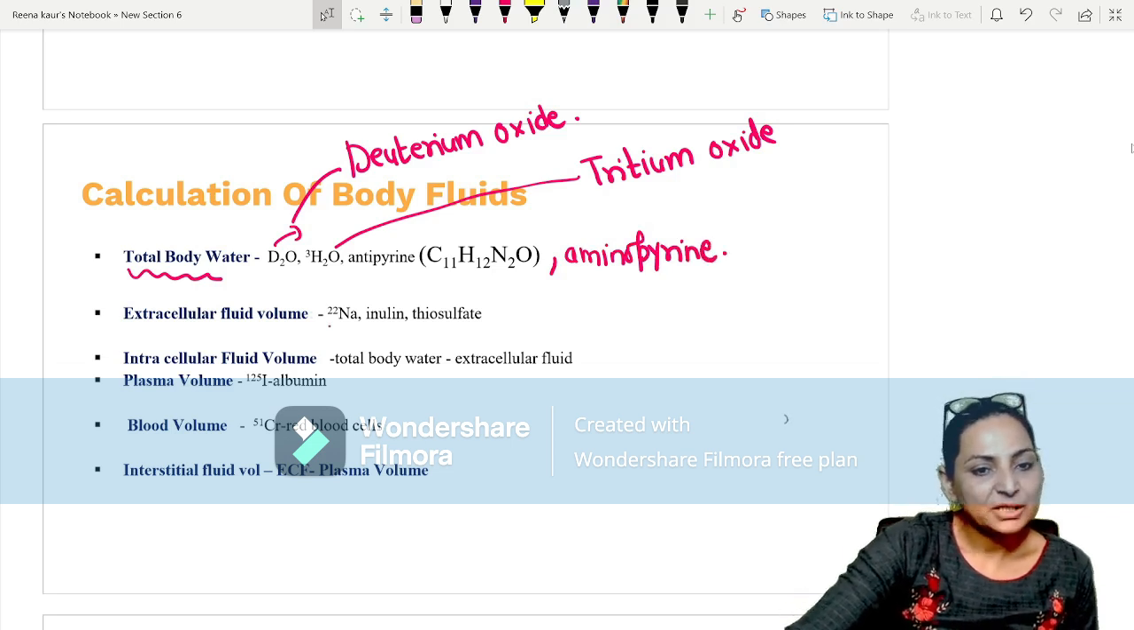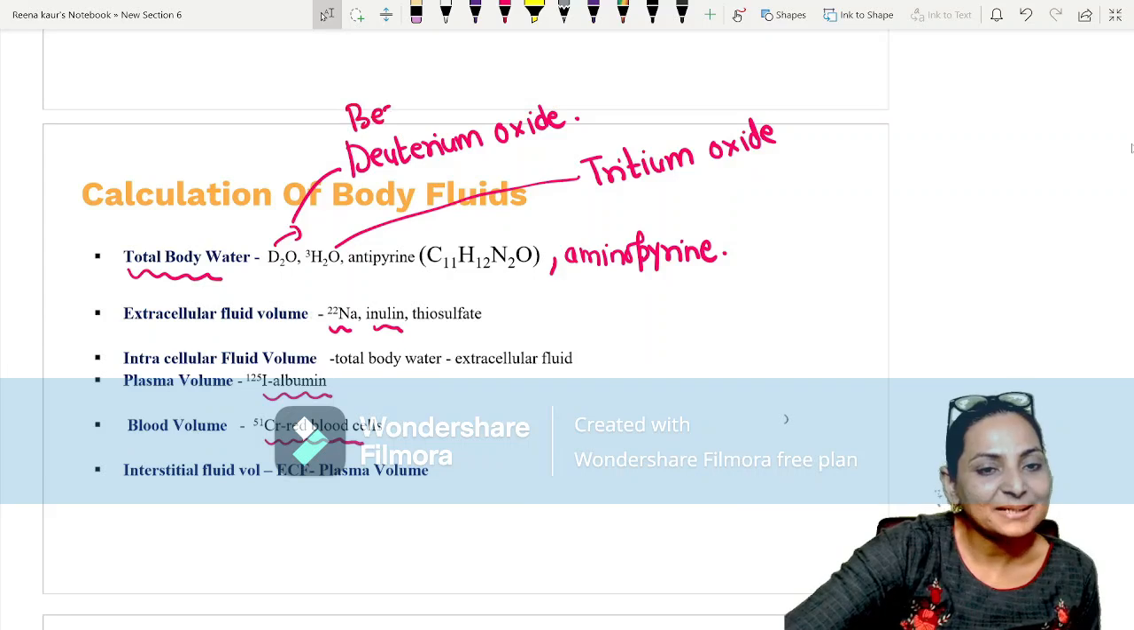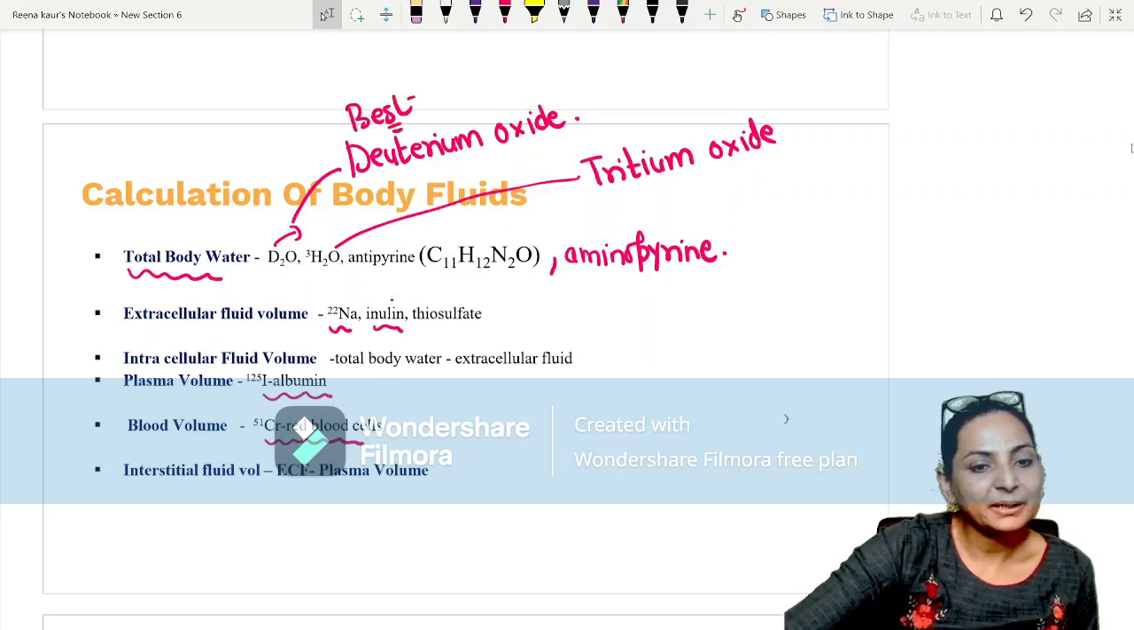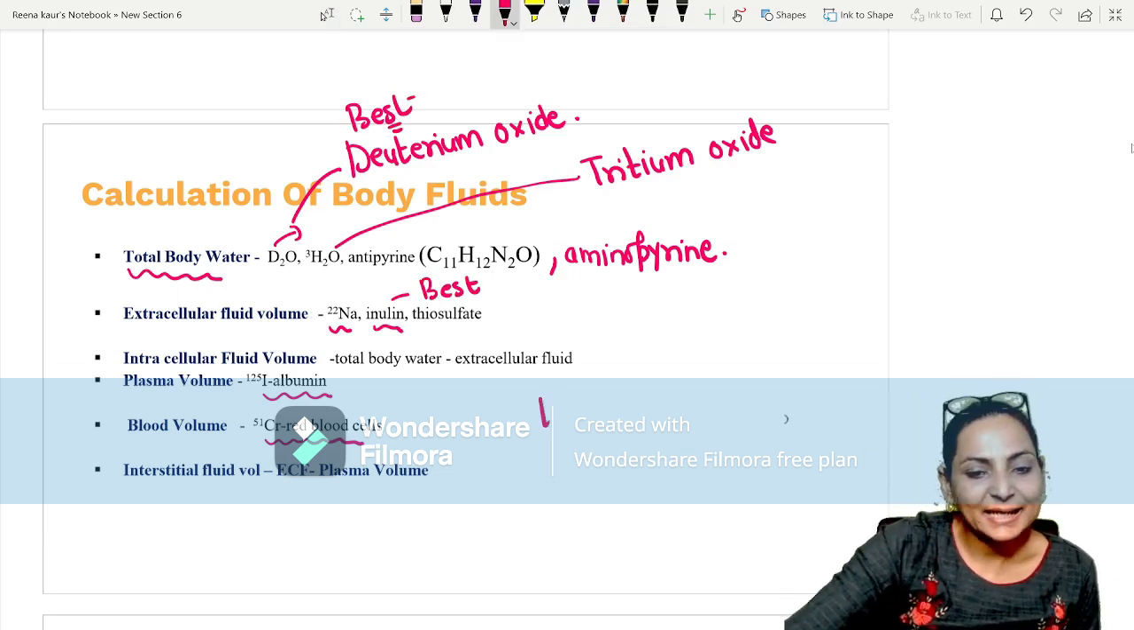For ECF, sodium, inulin. For plasma, albumin. For blood volume, chromium labeled RBC. Deuterium oxide is the best one for total body water. And here inulin is the best one. It is not insulin.